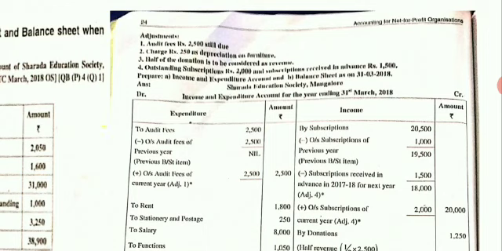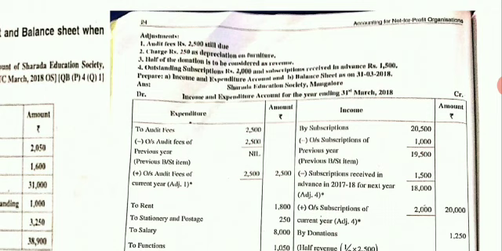Now come to the problem right at the top, in the books of Sharda Education Society, Mangalore. Next line. Write income and expenditure account for the year ending 31/3/2018. Get the page folded. Draw the lines for about 12 lines. Left hand side write DR, right hand side write CR.